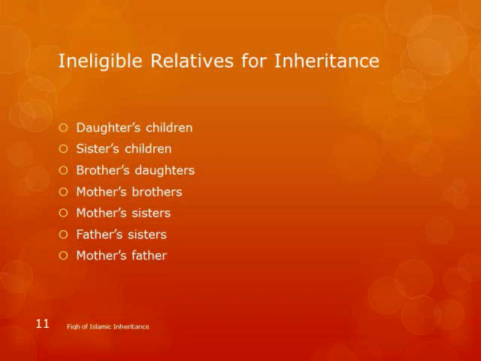And also mother's brother, your uncle, and father's brother. You see this diagram? Father's brother can get, mother's brother cannot get. They'll be following another chain, as we said. The link here is a female link. And same thing with mother's sister and father's sister and mother's father.